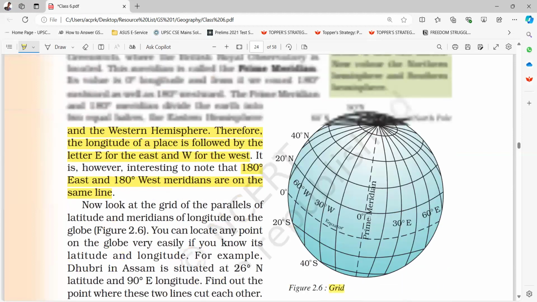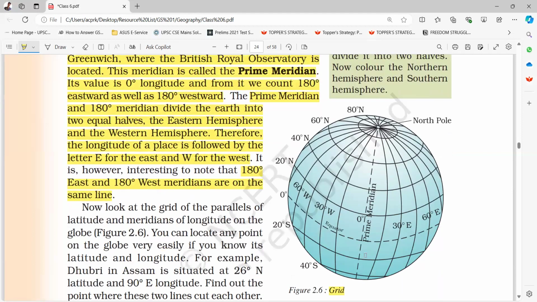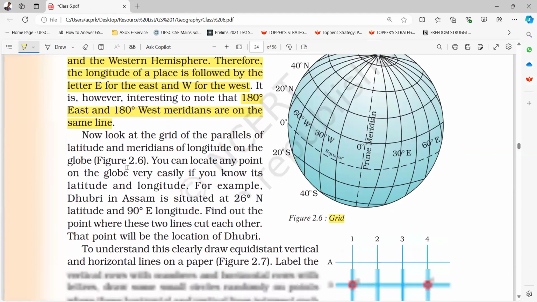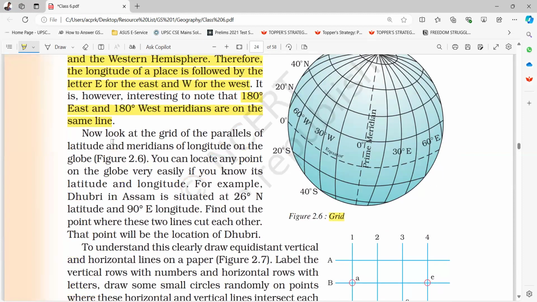Figure 2.6 shows the grid. It's the prime meridian. It's the North Pole. Now look at the grid of the parallels of latitude and meridians of longitude on the globe. You can locate any point on the globe very easily if you know its latitude and longitude. For example, Dibrugarh in Assam is situated at 26-degree north latitude and 90-degree east longitude. Find out the point where these two lines cut each other. That point will be the location of the place.